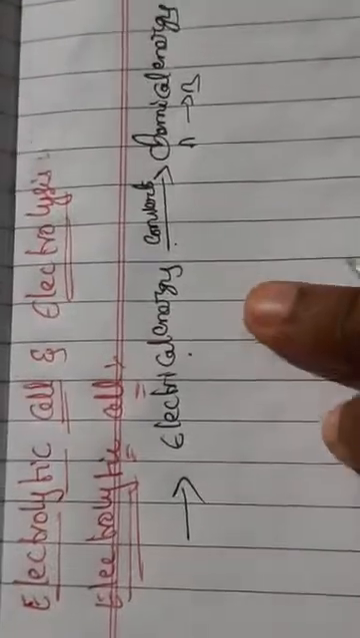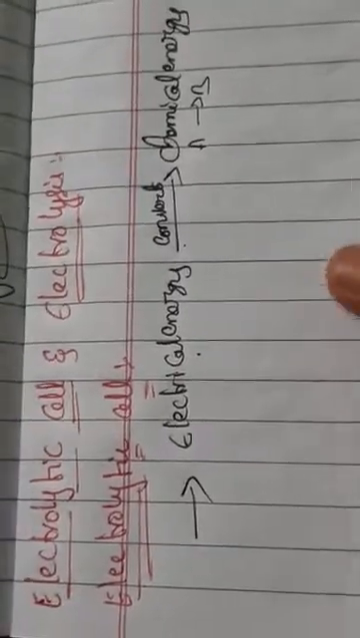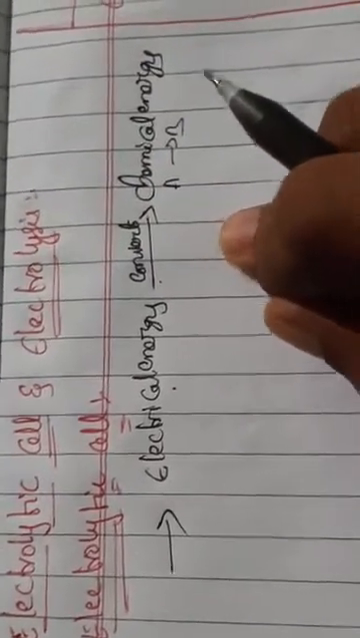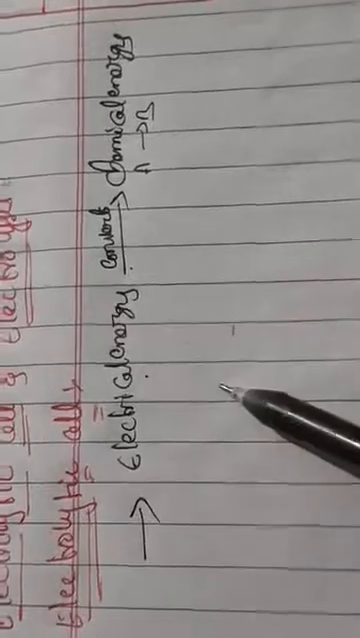Here an external source of voltage, means an external current, is required. Why? Because to get the chemical reaction it requires external current. We have to apply some battery, so that it will undergo the process of electrolysis. Here electrolysis is going to take place.